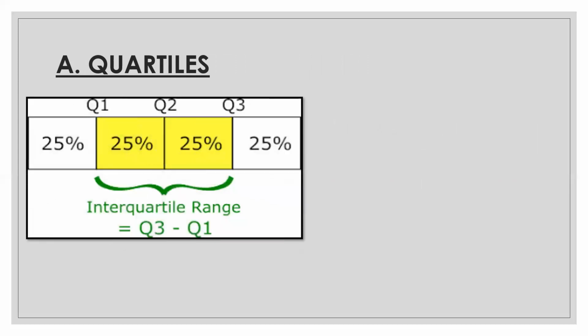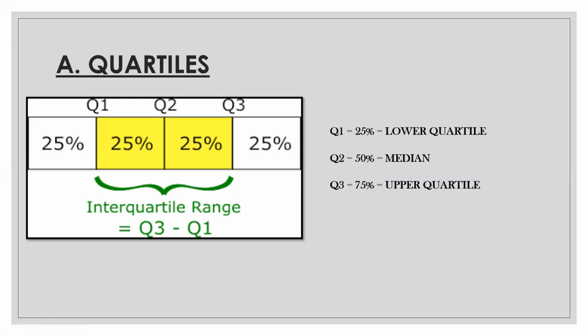So starting with the first topic, quartiles. What is exactly quartiles? Quartiles are nothing but they divide the observations in 4 equal parts when arranged in ascending order of their magnitude. There are basically 3 types of quartiles, Q1, Q2 and Q3. Q1 is also called as the first or the lower quartile, or it can also be called as 25% of observations which are below Q1.